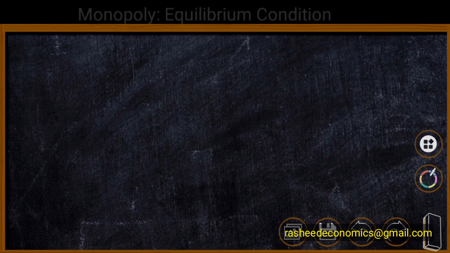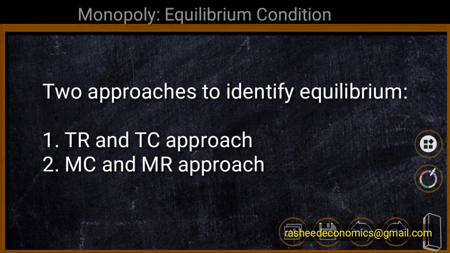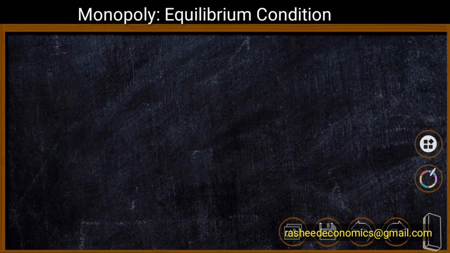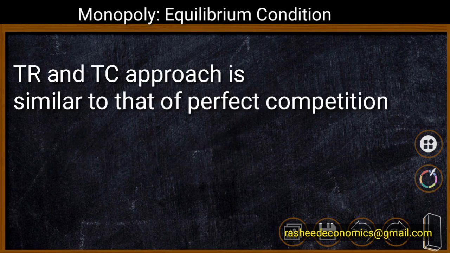Now we are moving to explain the equilibrium conditions of the monopoly market. Similar to perfect competition, equilibrium under monopoly also can be analyzed using two methods: the TR and TC approach, total revenue and total cost, and the MC and MR approach. The TR and TC approach is similar to that of perfect competition.